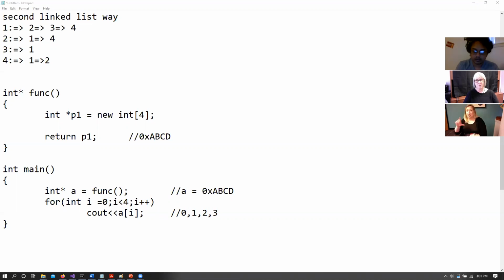So does this global versus local thing for stack and heap make sense? Any questions about this? So you understand that if we had declared this array as a local array, it wouldn't have worked. But since we declared this array as a new array with the keyword new, this worked, right?